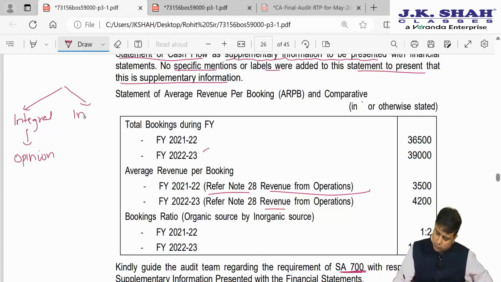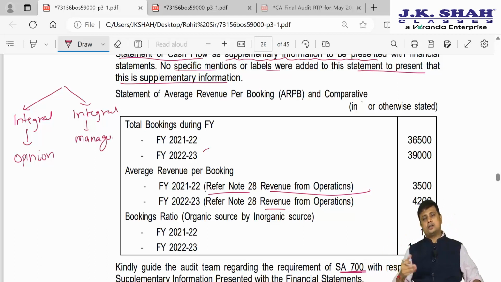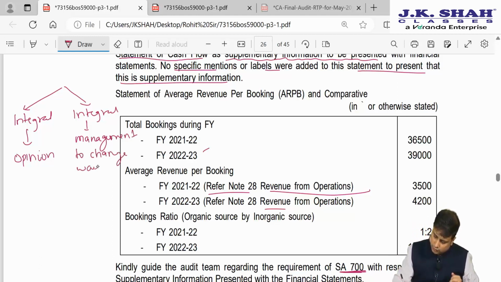But if it is not an integral part, we will request management to give it in such a way that it does not look like it is an integral part. So we will request management to change the way of presentation.